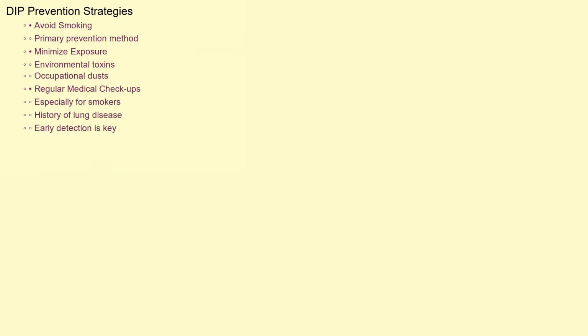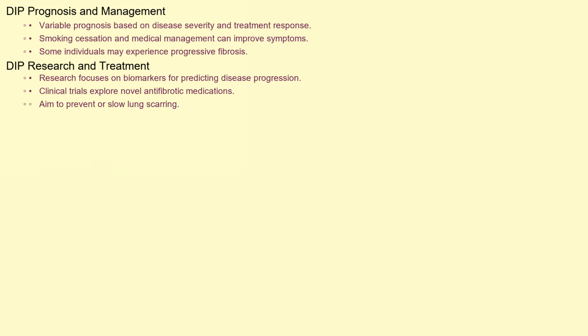Given the strong link between DIP and smoking, prevention primarily involves avoiding smoking altogether. Protecting yourself from exposure to environmental toxins and occupational dusts can also play a role in reducing the risk. Regular checkups with your doctor, especially if you have a history of smoking or lung disease, are important for early detection and intervention.